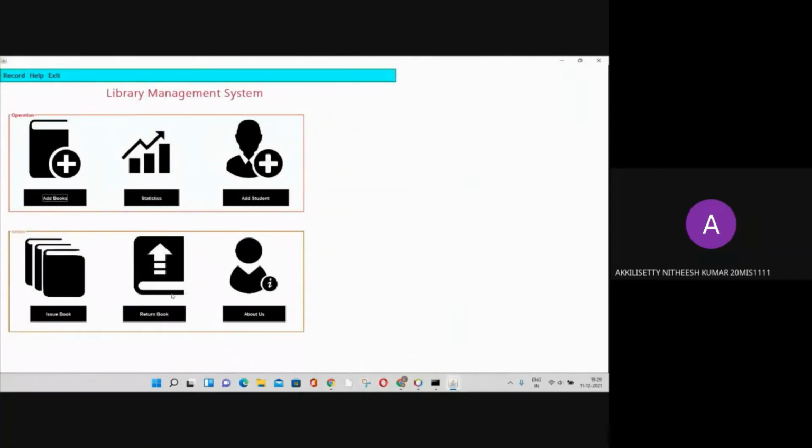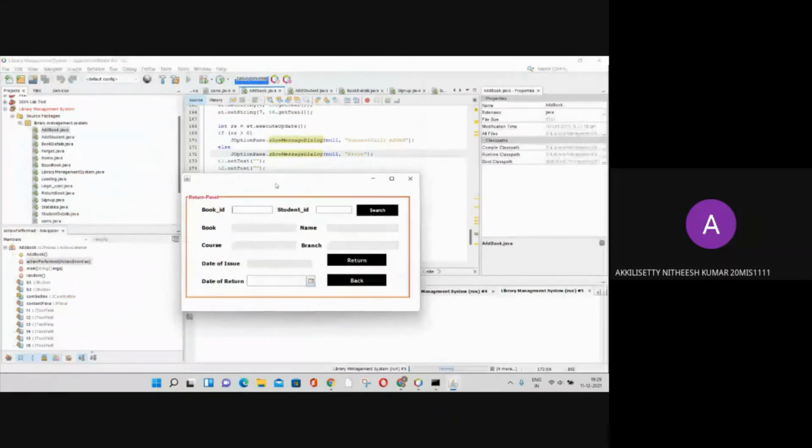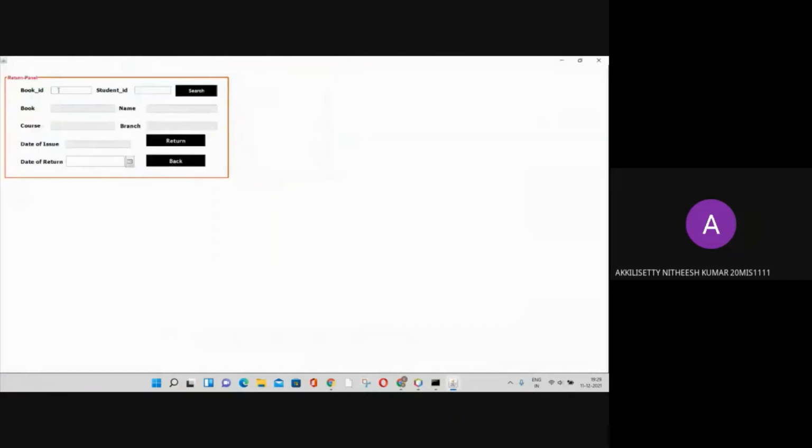And here we will find the written book option. Please click on the written book option. Here we will find book ID, student ID, book name, and we have to give our student ID and book ID which are registered, and you have to give the date of return. And you have to click on the return button to return the book.